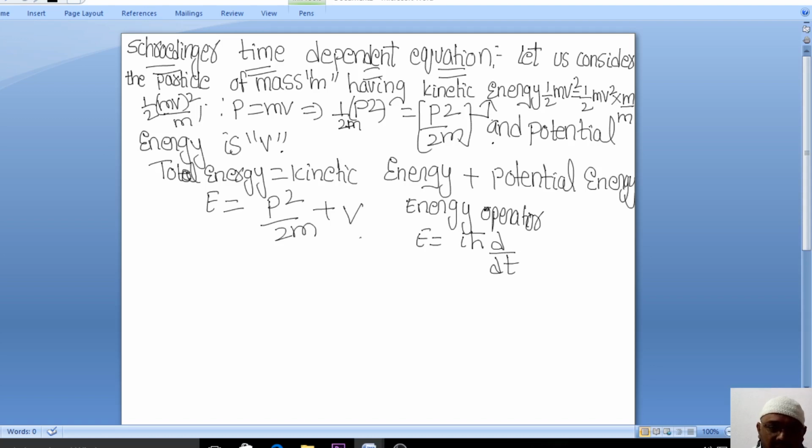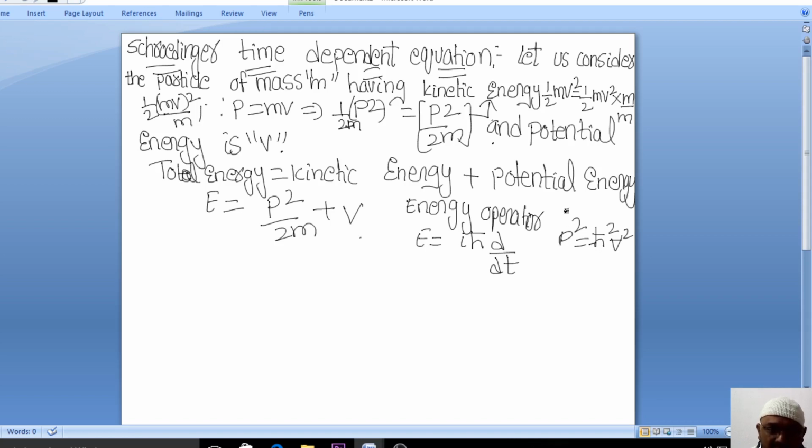So why are we using quantum mechanics? We will use operators. Operators are nothing but the measuring devices of the given quantity, right? So now E can also be written in terms of the operator as i h bar ∂/∂t, and p² can also be written as minus h bar squared del squared. These are the energy and momentum operators.